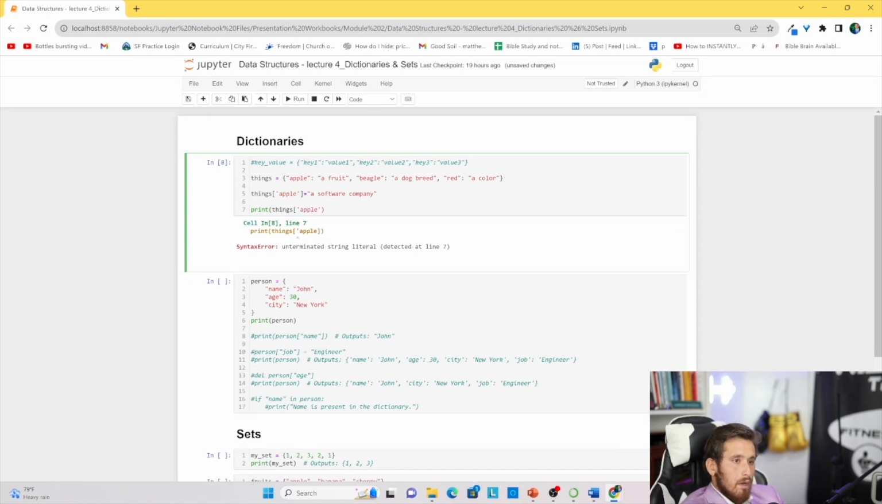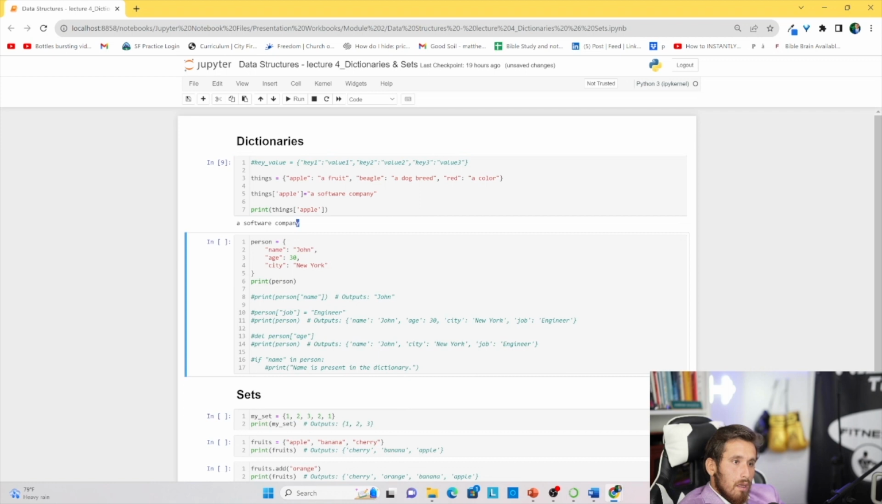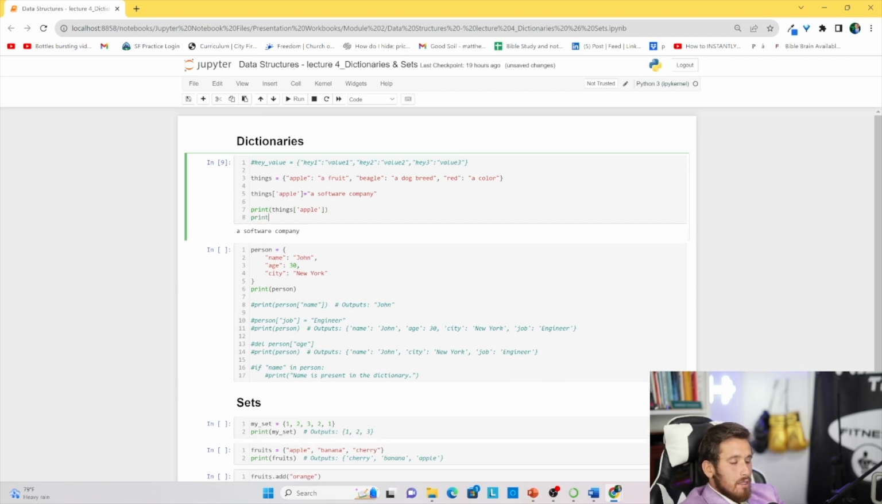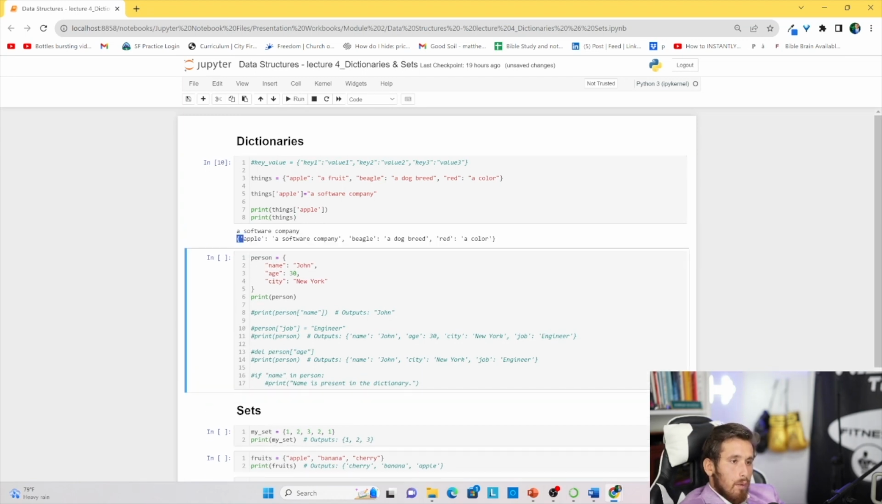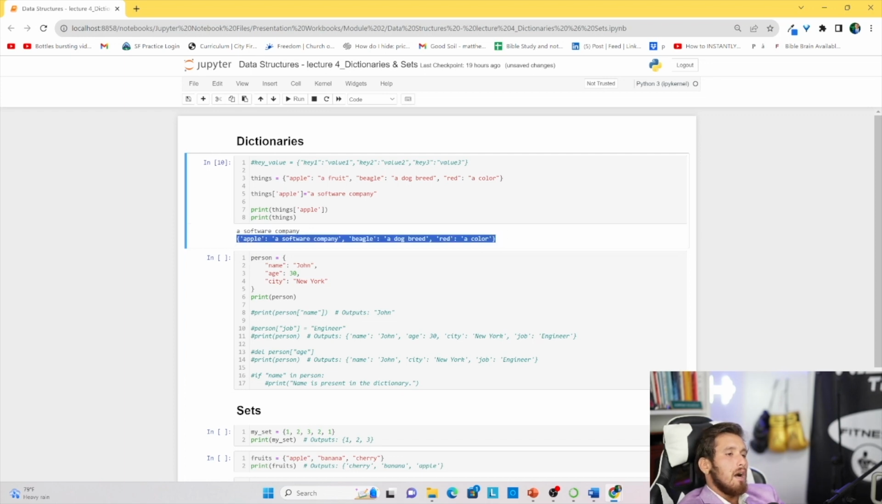Let's close this out and fix this up a little bit, and click run. As you can see, the new value attributed to Apple in this dictionary is a software company. Let's print things in this case and see what we get. Click run. Now we get the dictionary of things. As you can see, it's updated, and that's it.